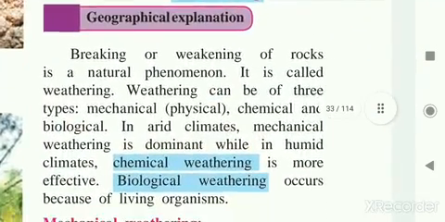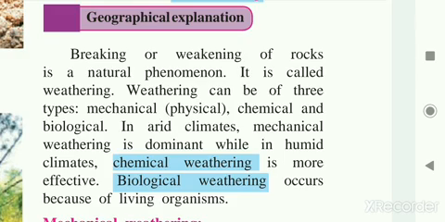Now, first, what is weathering? The breaking or weakening of rocks by a natural phenomenon is called weathering. Weathering can be of three types: mechanical, also known as physical, then chemical, and biological. In arid climates mechanical weathering is dominant, while in humid climates chemical weathering is more effective, and biological weathering occurs because of living organisms.